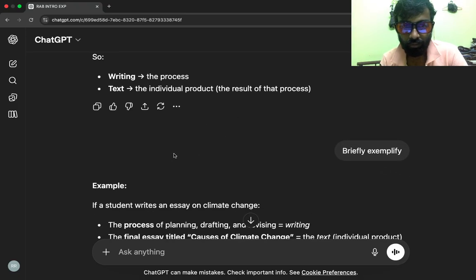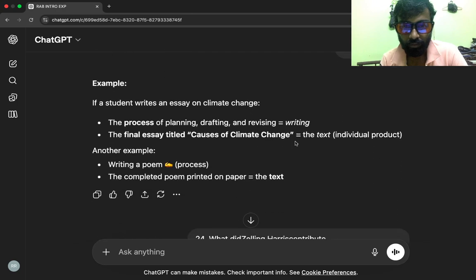Example: if a student writes an essay on climate change, the process of planning, drafting, and revising equals writing. The final essay titled Causes of Climate Change equals the text, the individual product. Another example: writing a poem by hand with a pen is the process. The completed poem printed on paper equals the text.